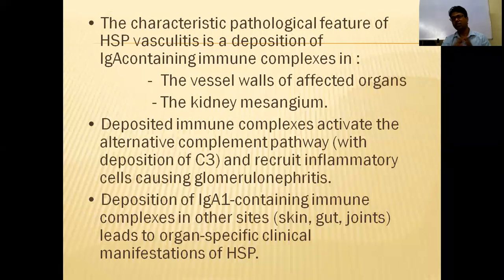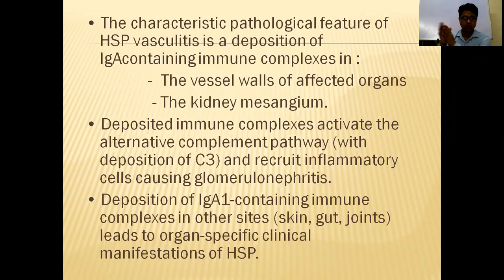HSP is an IgA mediated vasculitis. It is otherwise called leukocytoclastic vasculitis. Leukocytoclasia means there is fragmentation of leukocytes. When there is infection, all neutrophils and monocytes migrate to that area. After this, due to deposition and the immune status of the body, immunity will grow up, and there is fragmentation of neutrophils. That's called leukocytoclasia. That's why it is a leukocytoclastic vasculitis.